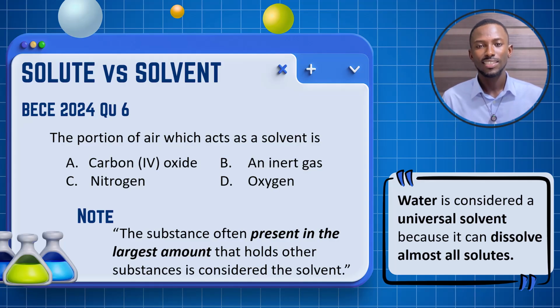Remember this point, the one that happens to be the largest in the bunch ends up being the solvent. Nitrogen is almost 78% of air, and it is the largest. The rest are tiny. We have 21% for oxygen, and 0.0 something for carbon dioxide. Since nitrogen is more abundant than the rest, it's taken to be the solvent of air. Interesting point to take note of.